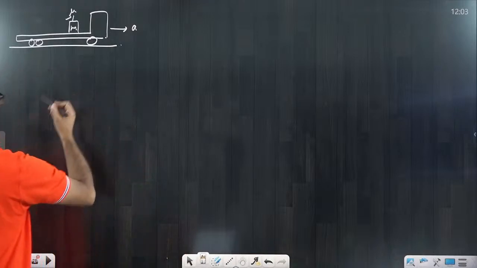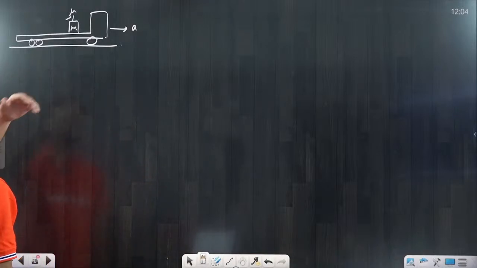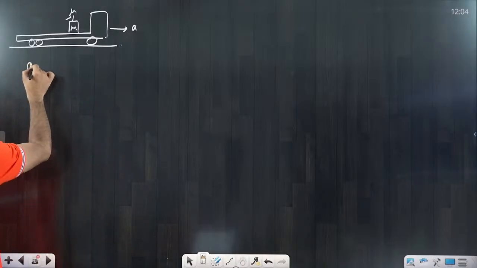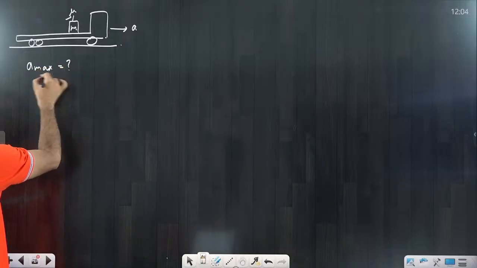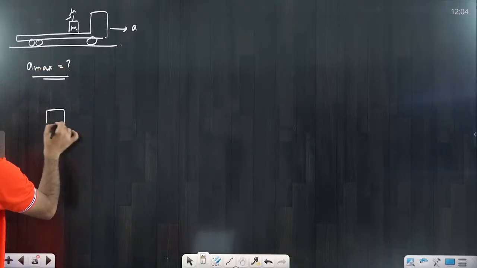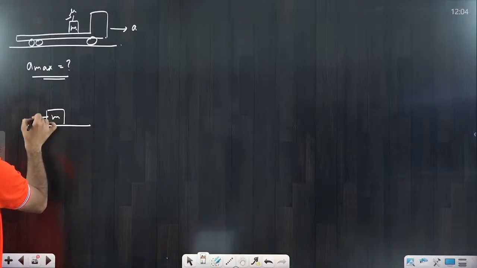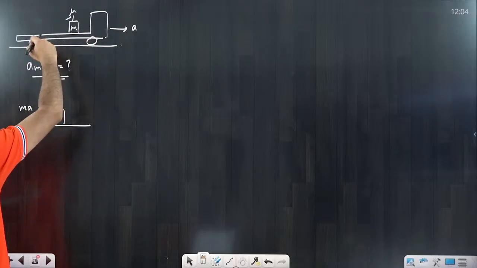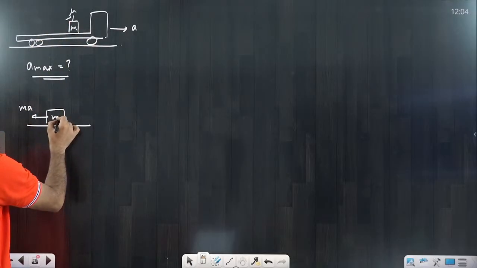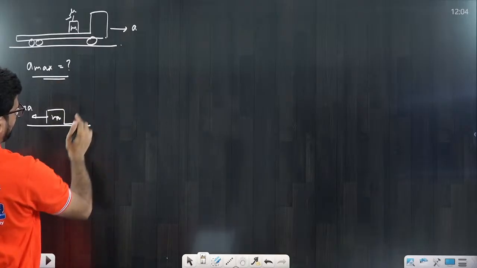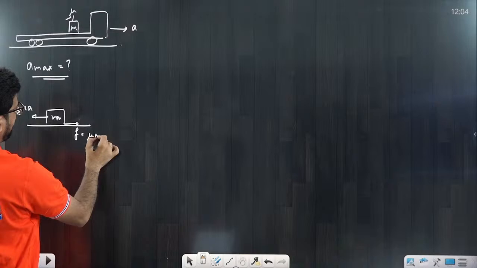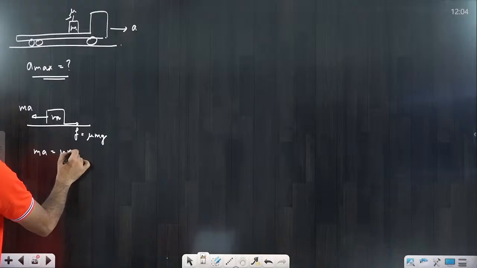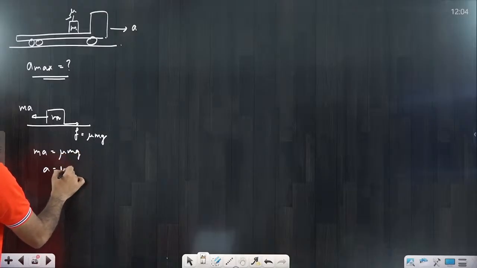The very first question is: what should be the maximum value of A so that this block is not going to slide? That we have to understand. The block will experience a pseudo force ma in the backward, opposite direction, because this is an accelerated, non-inertial frame. And the friction force acts in this direction, equal to mu m g. You just equate them: ma equals mu m g, so the maximum value of a is mu g.